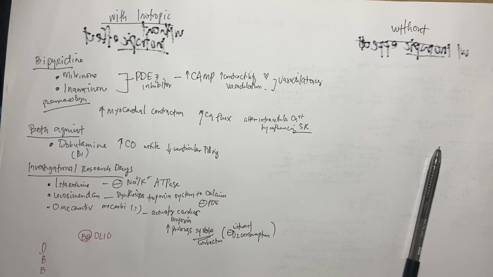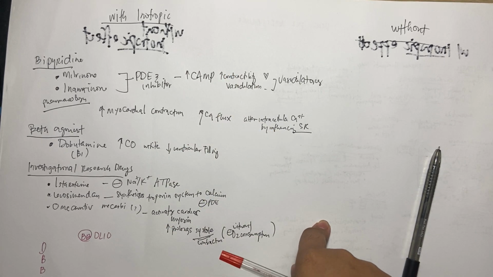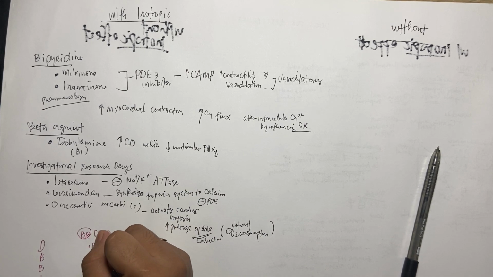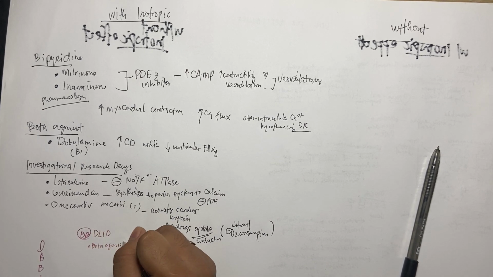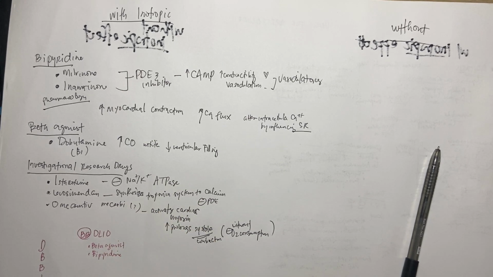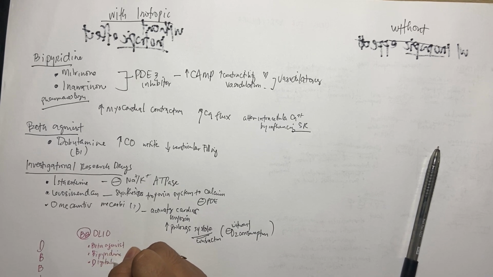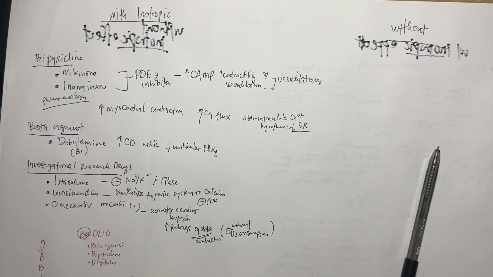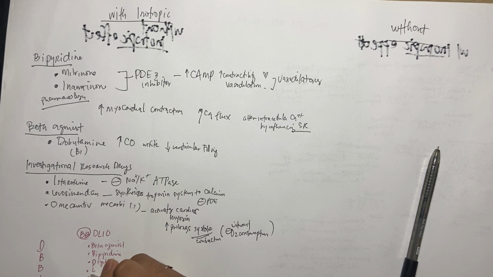For the inotropic agents for heart failure, we have the BB Leo, the beta agonist, which is the dobutamine. We also have the piperidine, which are the milrinone and inamrinone. D4, what is D? D4 digitalis or digoxin, which is the drug used in the market. Then we have the levosimendan, istaroxime, and then the omecamtiv.